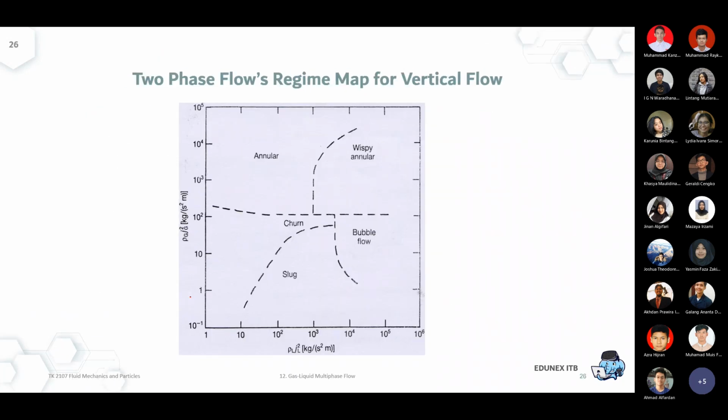Okay. And usually we will have this kind of two-phase flow regime map to help us determine where the transition is, why we get into this region, and so on. Okay, so as you can see over here, this is a flux, a mass flux rate.